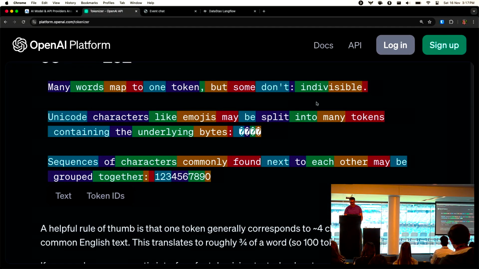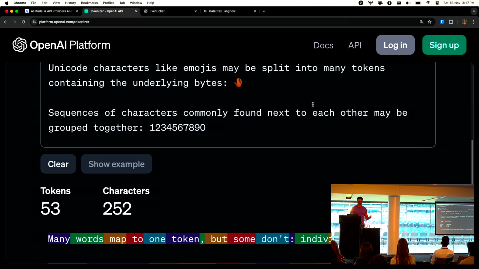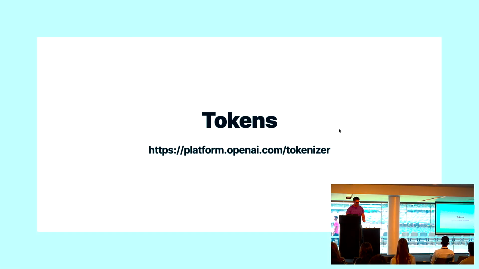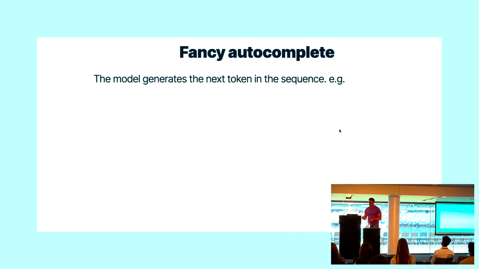It's a brilliant demo showing that you have to divide indivisible in order to use it as a language model. And so some of these kind of bits are like the start or the end of other common bits of words. So isable will be a common-ish suffix to a bunch of words. And it's just how they understand things. It's also how they tend to charge for things as well. So you will be charged normally for input and output tokens when you're using these models.